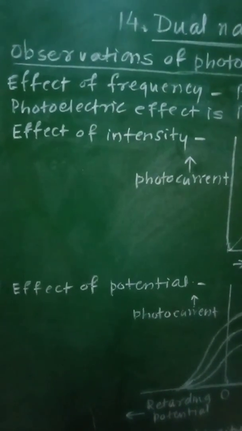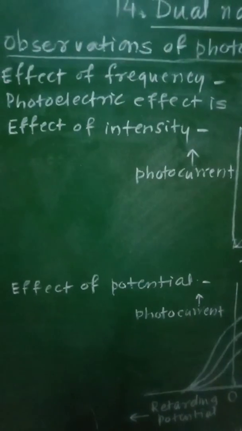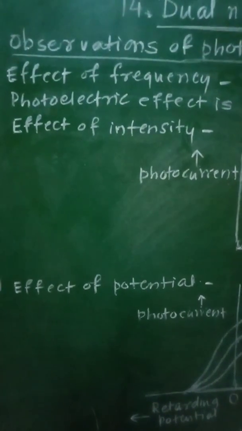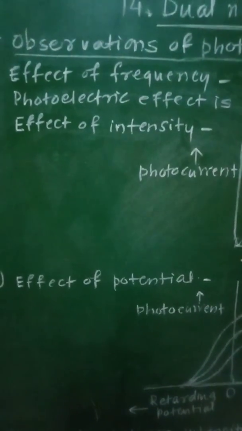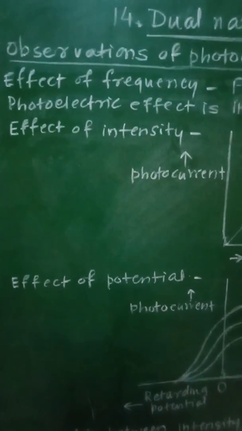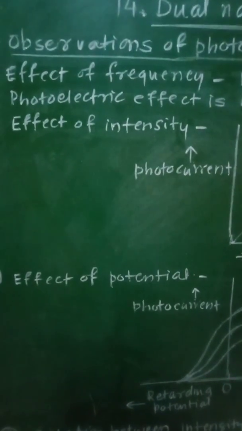When ultraviolet radiation was incident on the emitter plate, the current I was recorded even if the intensity of radiation was very low.